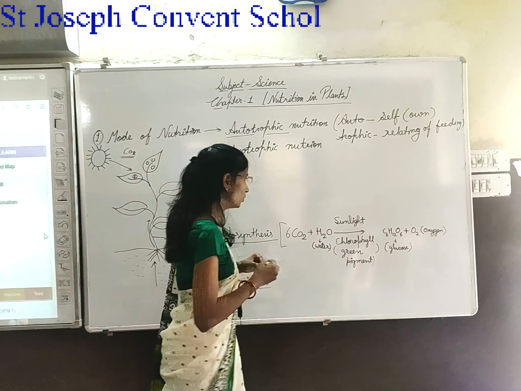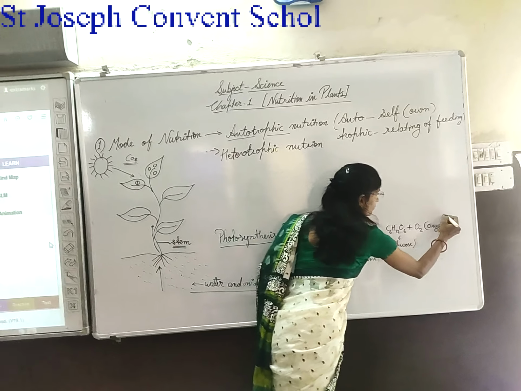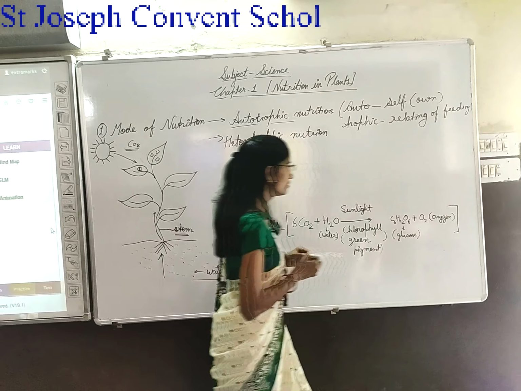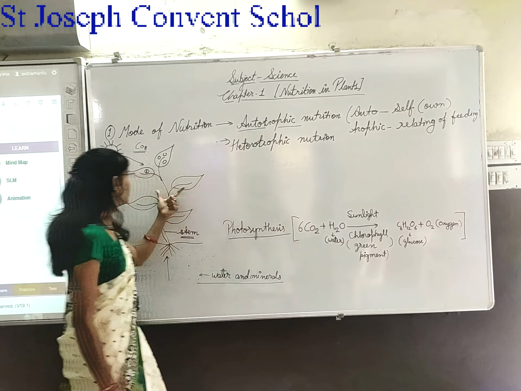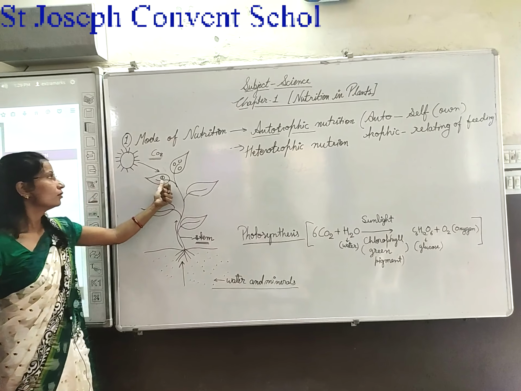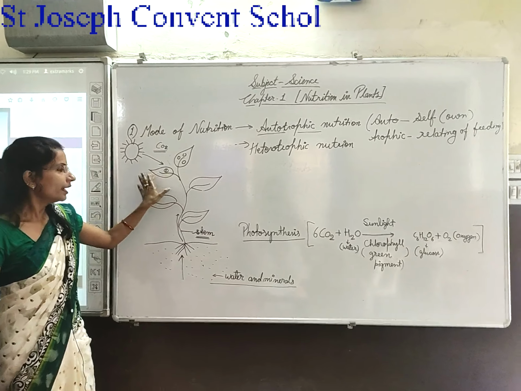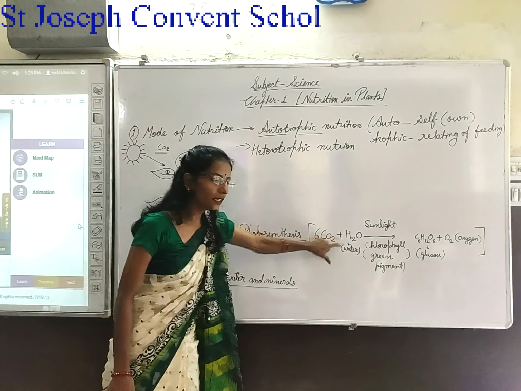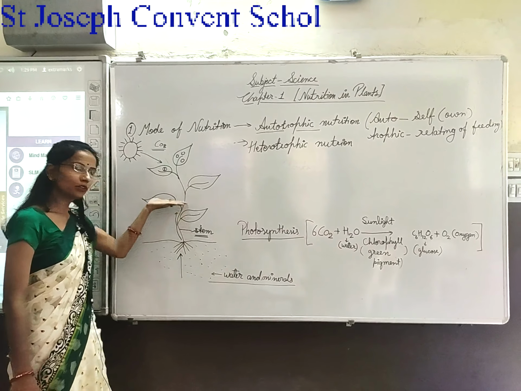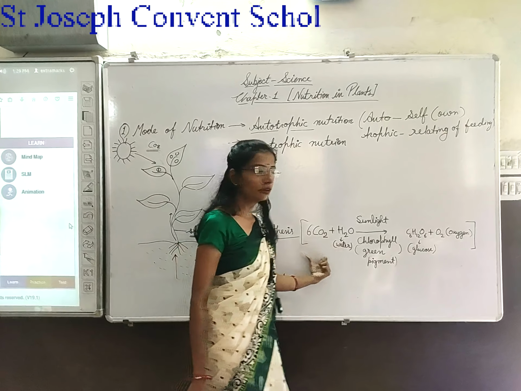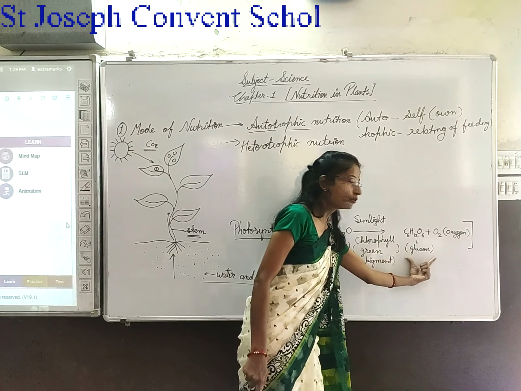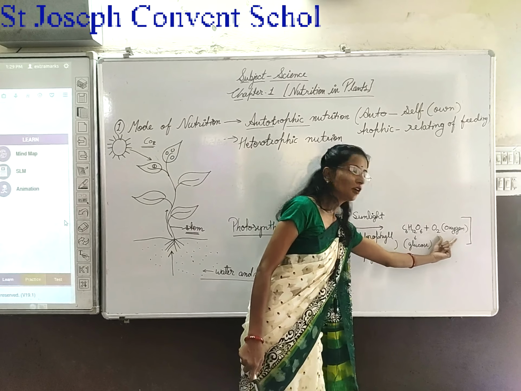Okay. So, what is the reaction? How does photosynthesis work? CO2 enters the leaf through the stomata, and after that water is taken by the root with the help of the stem. It makes food, that is glucose, and oxygen.